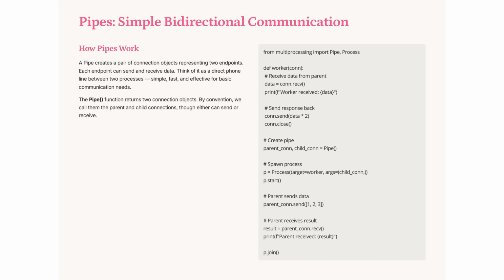Pipes create two connection objects for bidirectional communication between processes. Each endpoint can send and receive data, like a direct phone line. Using the pipe function, we establish parent and child connections. In practice, the parent sends data, the child processes it, and sends back a response, demonstrating simple, effective communication.